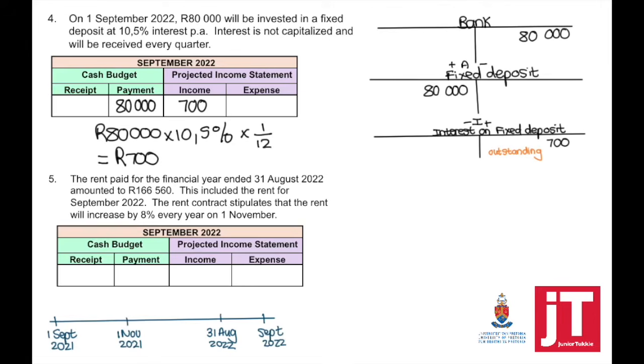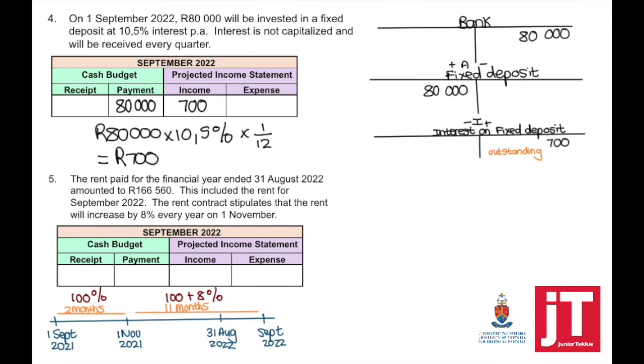If we look at our timeline, our accounting period ends 31 August 2022. Rent was paid up to 30 September 2022, but it increased on the 1st of November 2021. Remember, the rent will increase every year on the 1st of November. This means that for 2 months, the rent was at 100%. And for 11 months, it was at 100 plus 8%.